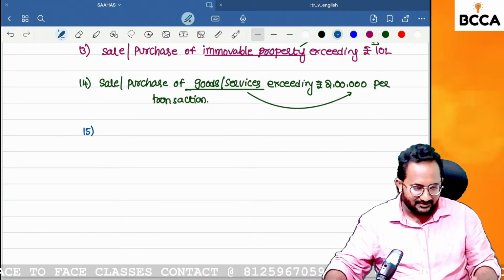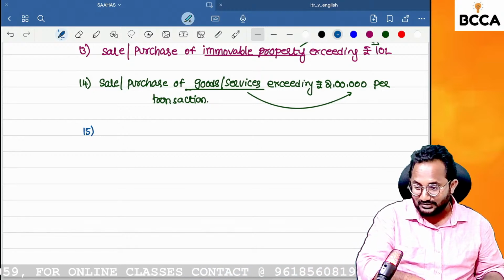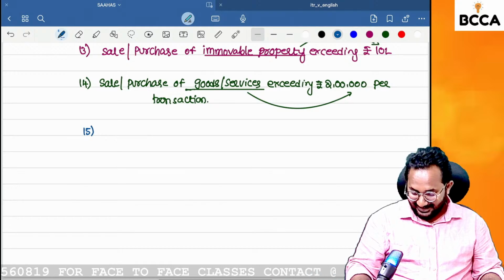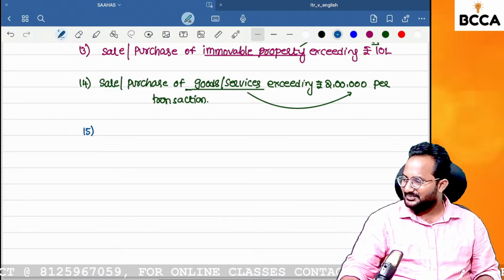On average we have 12 members. That's enough. But even if one student leaves, definitely I don't want to show any mercy on him. Okay. 15th one.